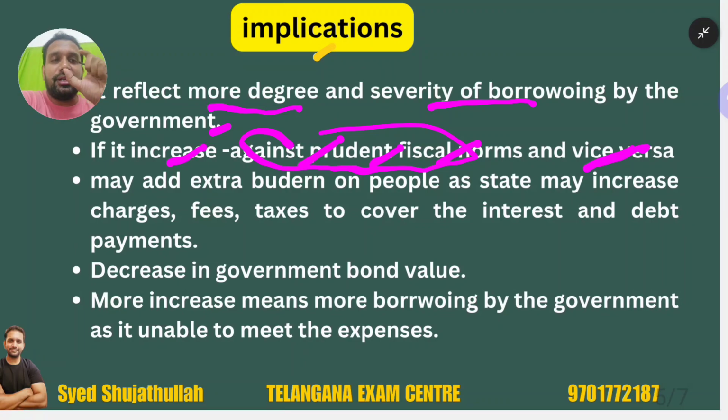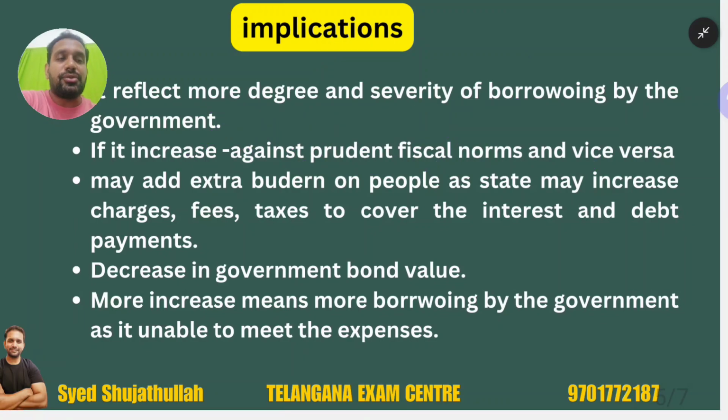And vice versa, if the debt per capita is decreasing, it means government is following very good prudent fiscal norms. I will tell you once again, prudent fiscal norms are nothing but when government is able to contain the fiscal deficit to a limit so that it can make the economy good without having much borrowing.